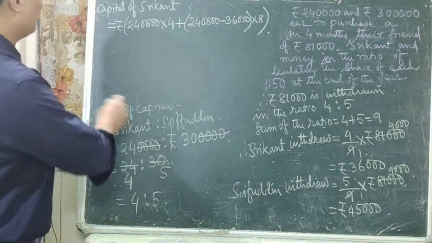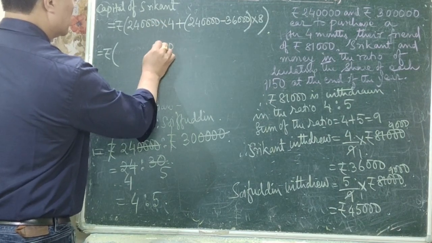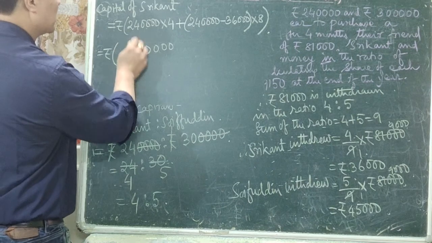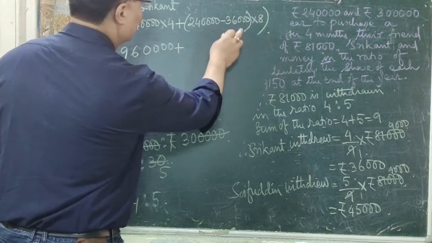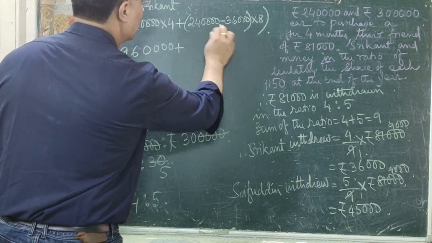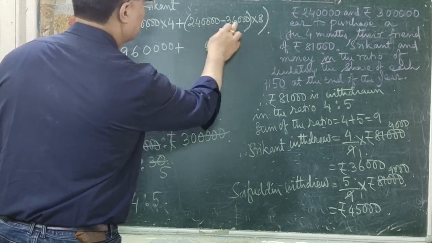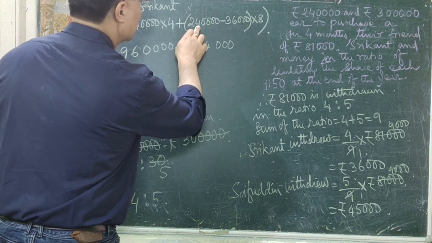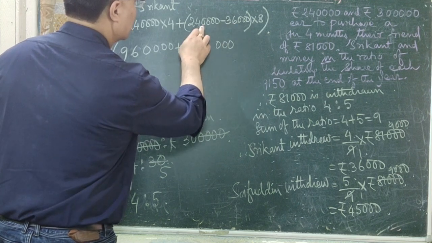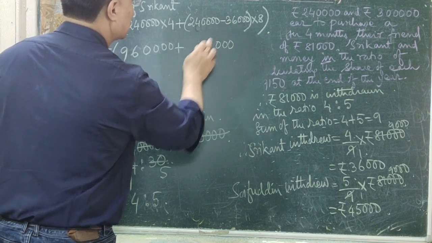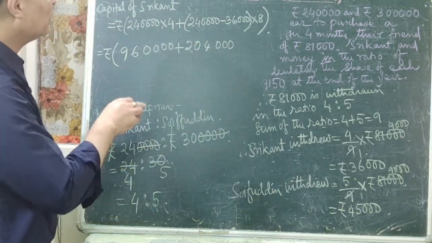Is that clear? So let us simplify it now. Which is equal to rupees 2,40,000 into 4: 4 zeros are 0, 4 fours are 16, 6, 1, 4 twos are 8 plus 1 is 9. Plus, let us find out the remainder here. 240,000 minus 36,000: 3 zeros, 10 minus 6 is 4, 3 minus 3 is 0, then 2. Is that clear now?